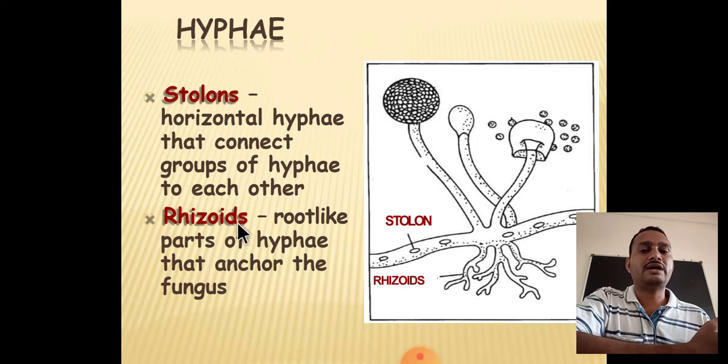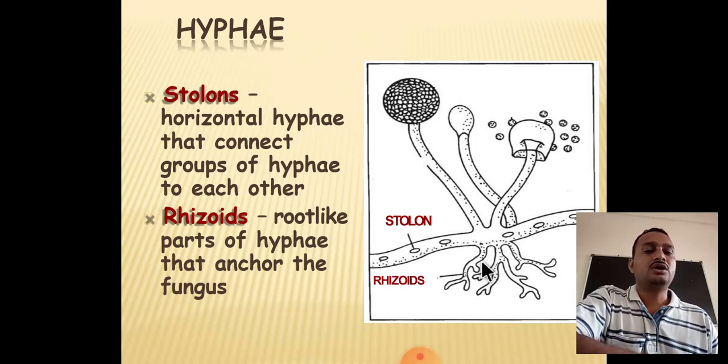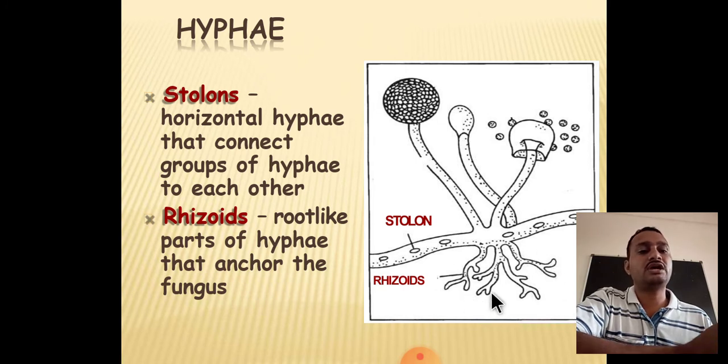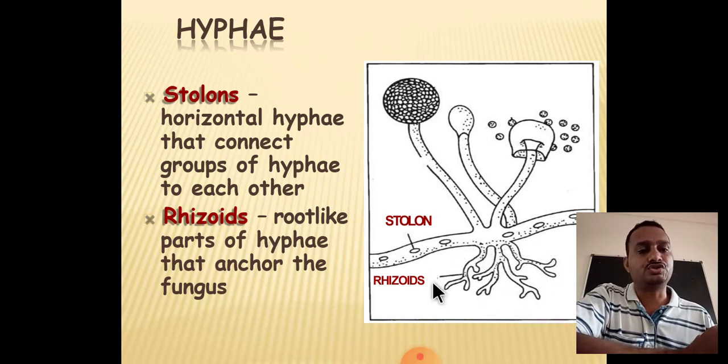Next part is the rhizoids. Rhizoids are the root-like structures. This is the rhizoids, the complete structure. These are root-like structures, but they are not true roots. Please remember, they are not true roots. That's why the complete structure of such mycelium is known as the thallus structure.